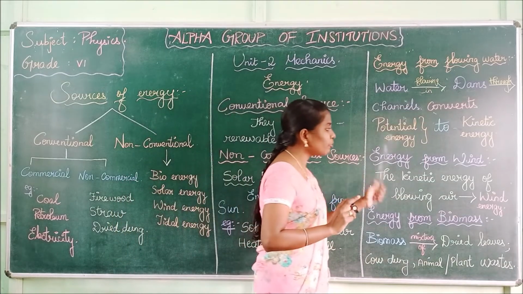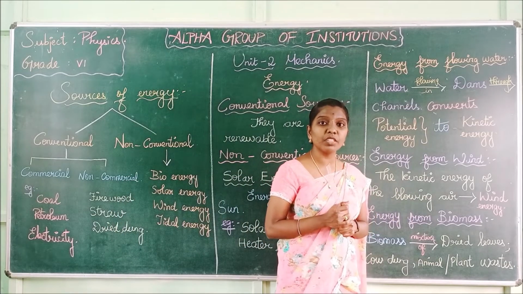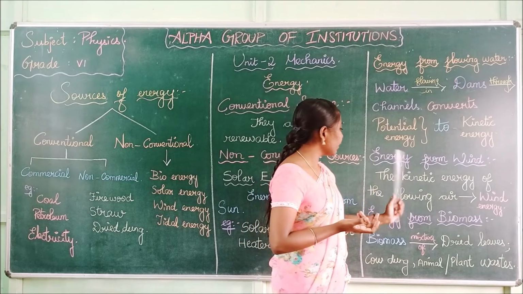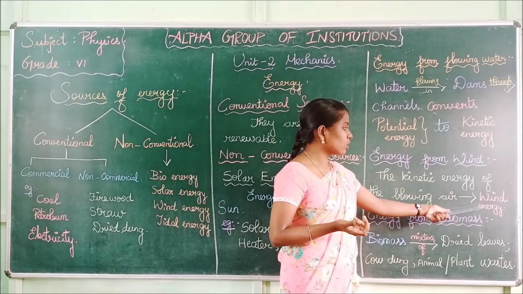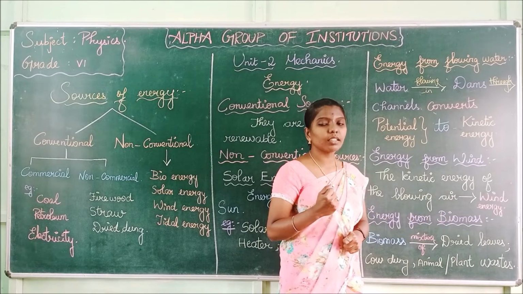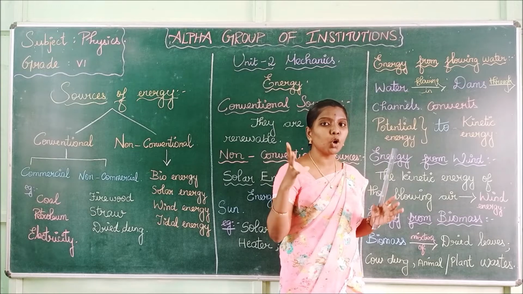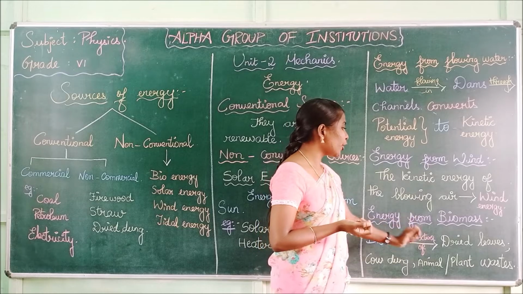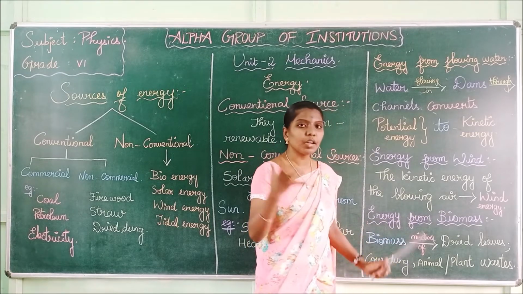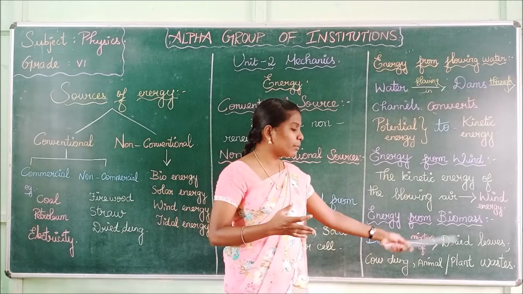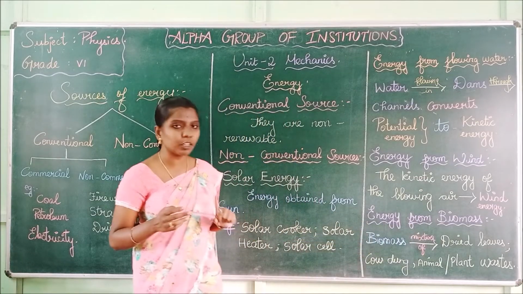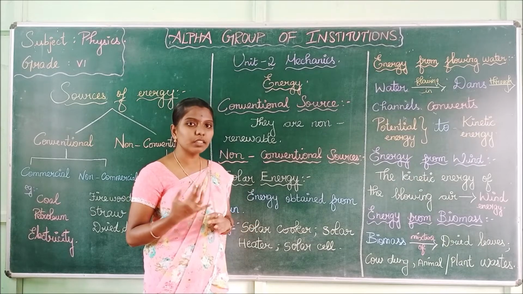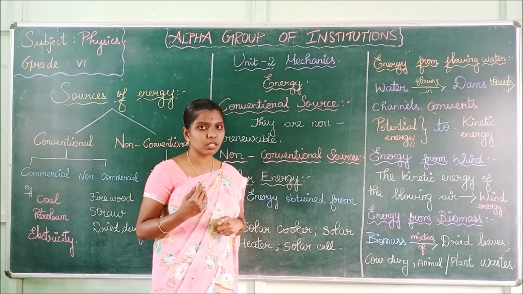Next, energy from wind. As I said before, the energy from wind is produced from windmills. The kinetic energy of blowing air is called wind energy. Energy from biomass. Biomass is a mixture of dried leaves, cow dung, and animal or plant wastes.